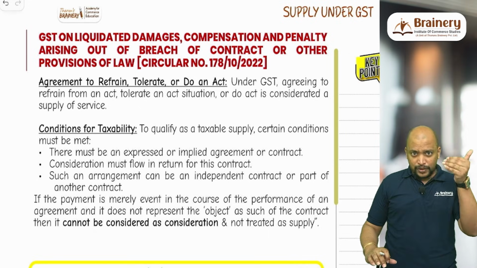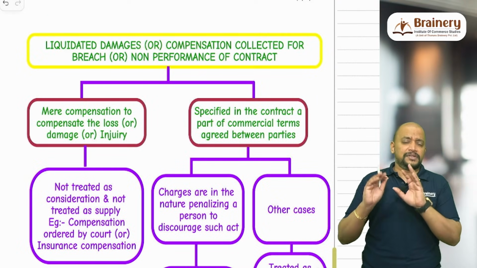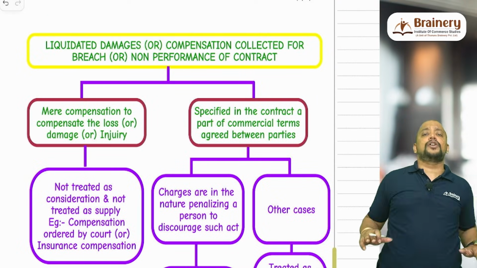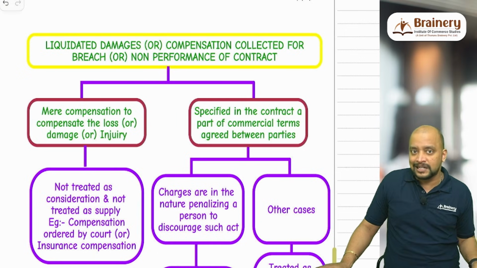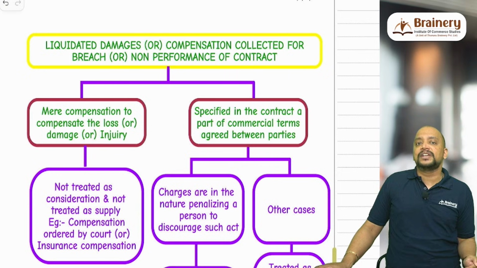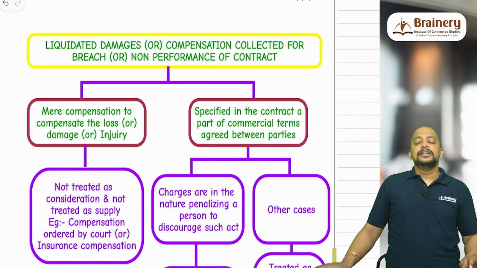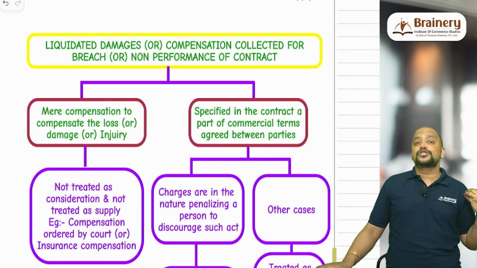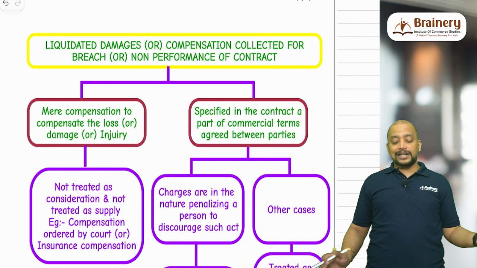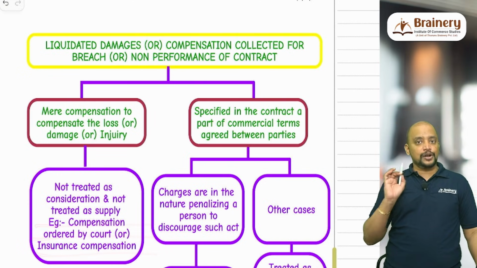For that, what we need to see is that this liquidated damages or compensation, whatever we have collected for non-performance of contract or breach of contract, if it is compensatory in nature, means the person who is receiving that money has suffered a loss which is irrecoverable, and that particular loss is given by way of compensation. So this will not be a contractual payment. Consequently, it is not treated as consideration. Example, compensation ordered by court or insurance compensation.